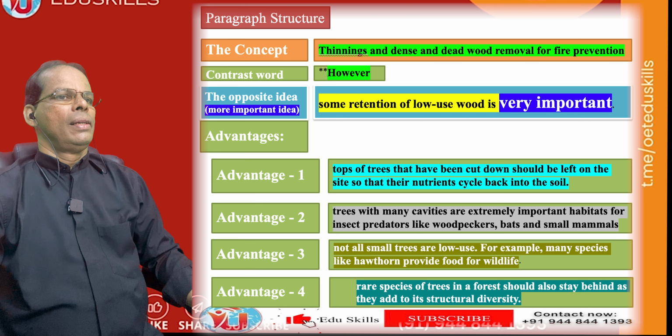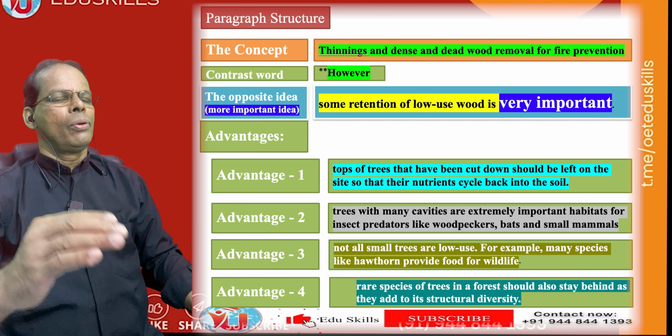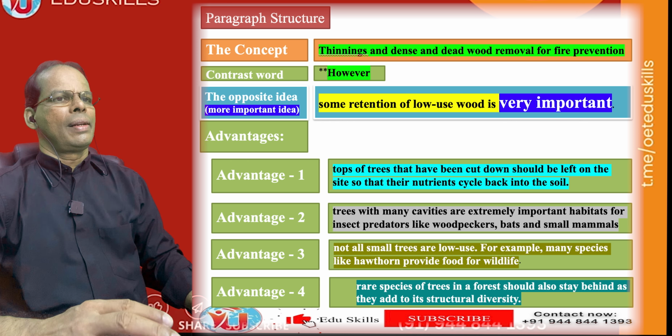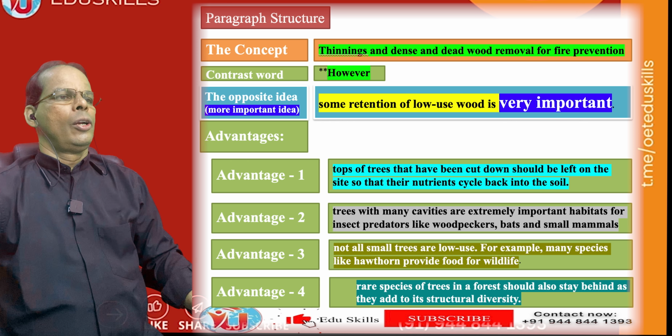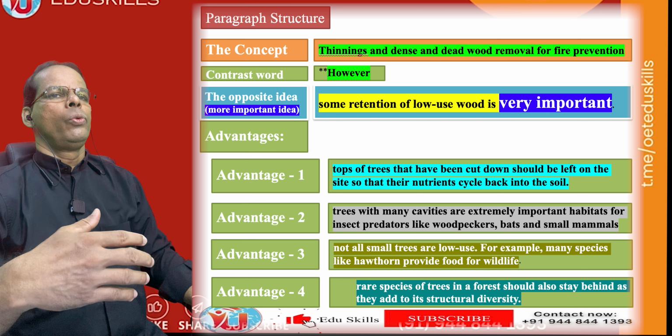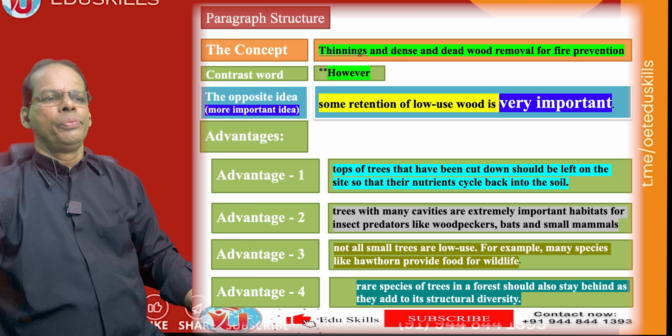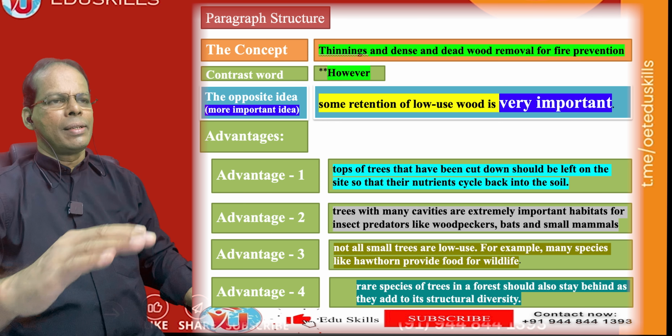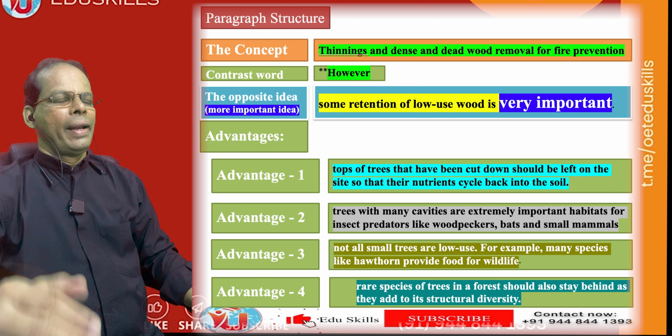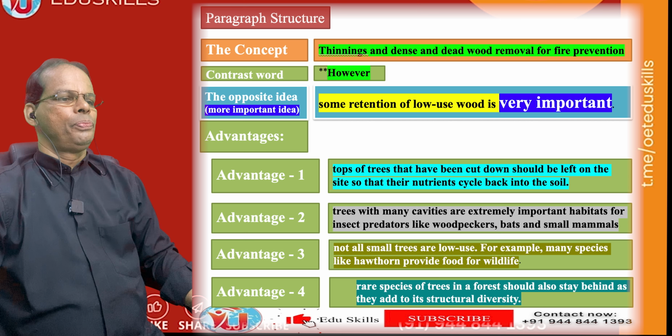It's very important to retain some low use wood. Now you know what the advantages and the reasons are, why you say that low use wood or dead wood should not all be removed. Advantage 1, reason 1: the tops of trees that have been cut down should be left on the site so that their nutrients cycle back into the soil. It means the tops and branches of the cut trees will enhance the quality of the soil.